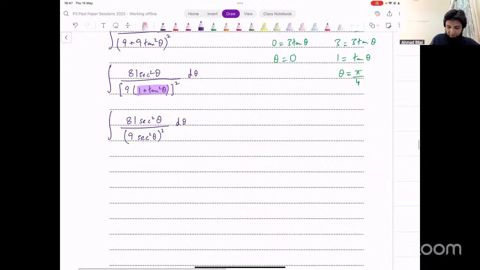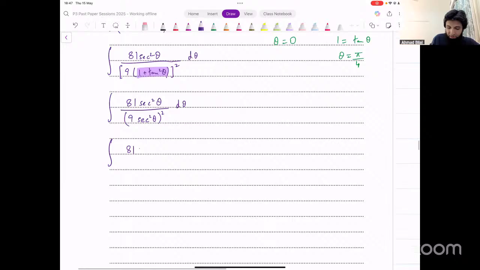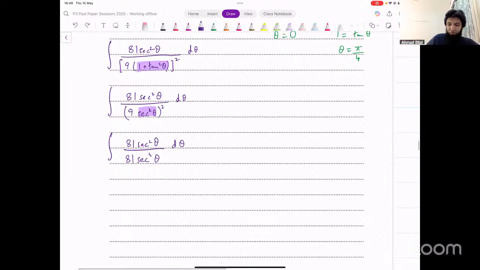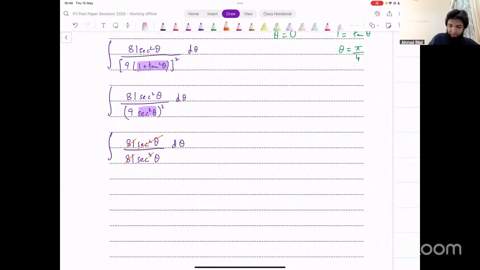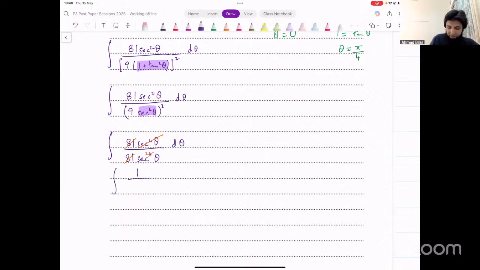Let's simplify this further. 81 into secant square theta. Now let's expand that square in the denominator, and that will give us 81 secant raised to power 4 theta. I've replaced 1 plus tan square with secant square here, and then there's another square outside. So that becomes secant raised to power 4 theta. 81 and 81 get cancelled. Secant square gets cancelled with 2 power of secant, and we're left with secant square in the denominator. So we have 1 over secant square theta.